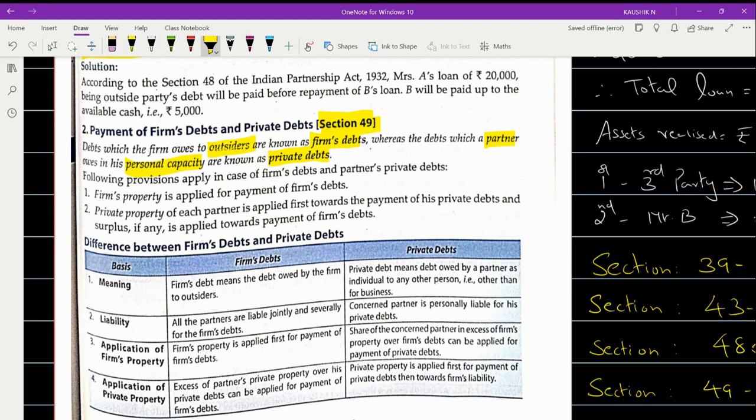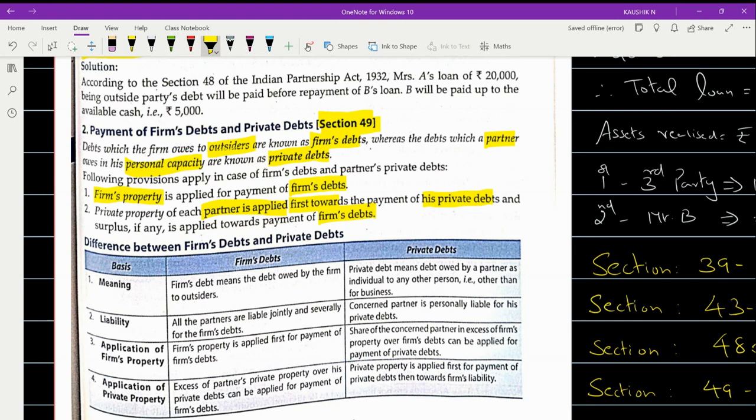First, the firm's property is applied for payment of the firm's debt. The private property of each partner will be applied first towards the payment of his private debt, and the surplus, if any, will then be applied towards the payment of the firm's debt.